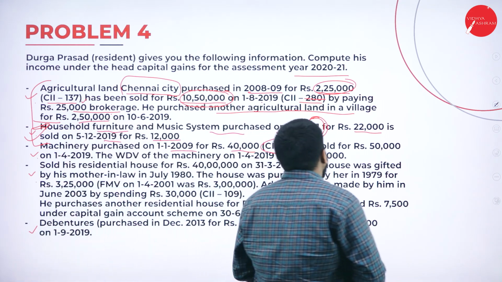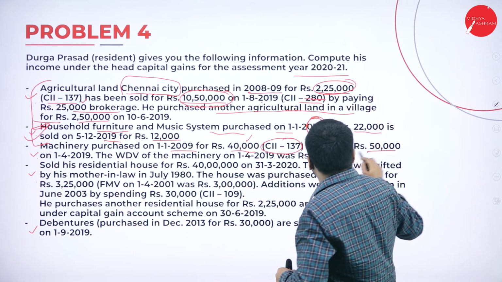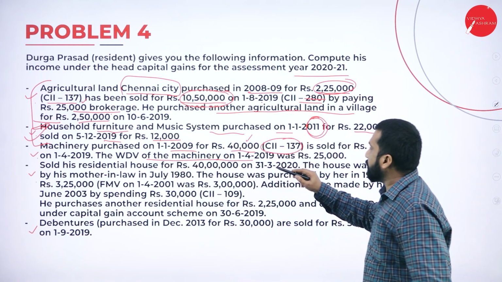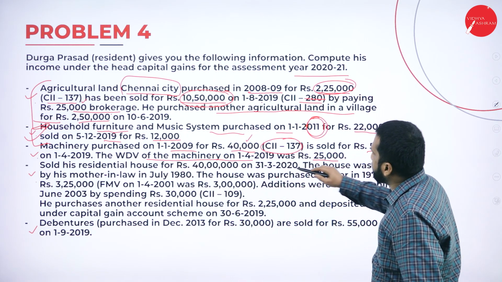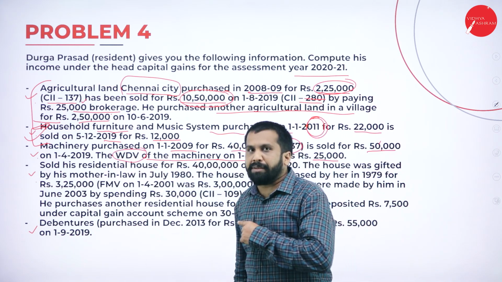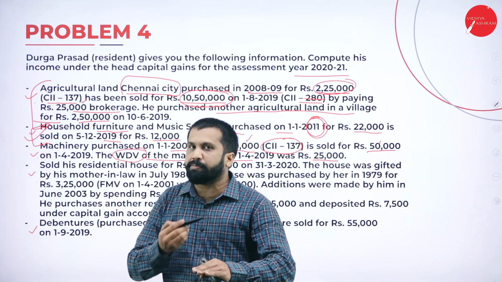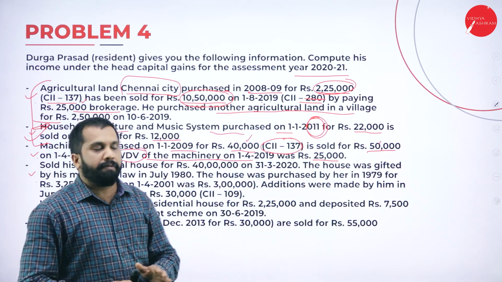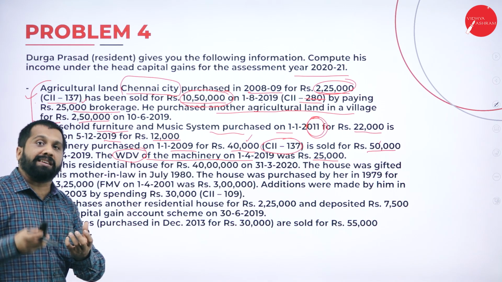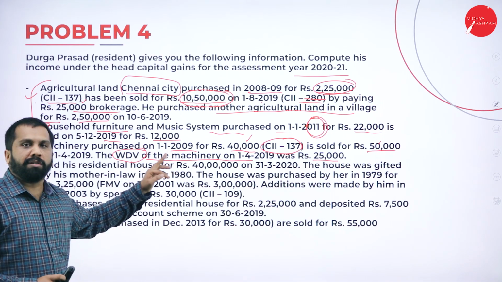Now, it is sold for 50,000. It was purchased for 40 and sold for 50. The WDV of the machine was 25. Wherever you find WDV, can we consider it as long term? No. This concept I already explained. Remember, if it is a WDV, written down value, we have done depreciation for that. Never go for long term.